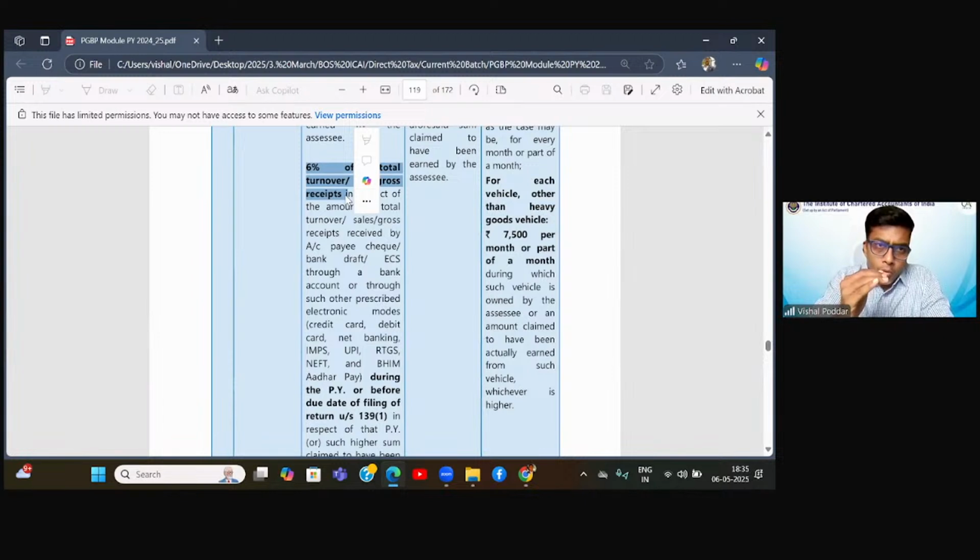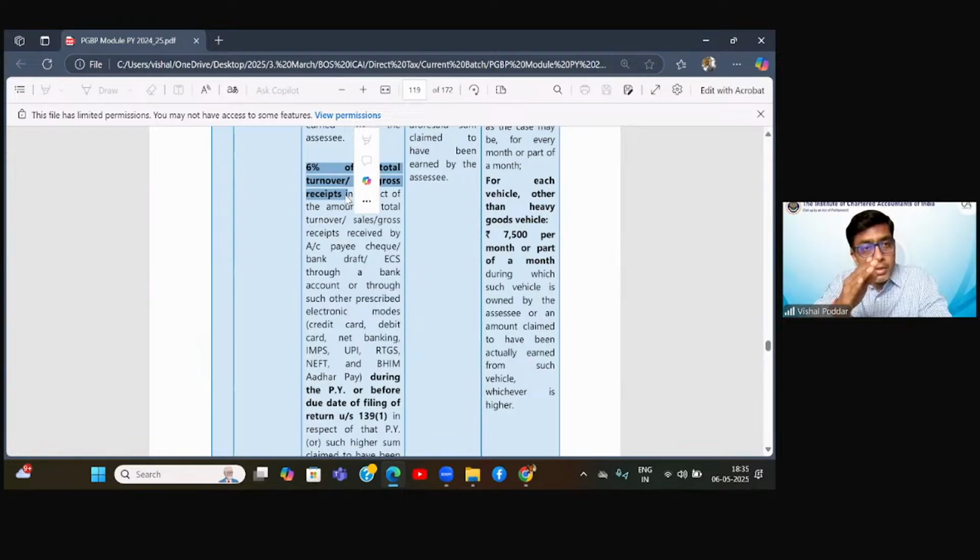Now, firstly, we will check whether I fit in this section 44AD. When will I fit in this section 44AD? When my turnover is within 3 crores, but this 3 crore limit will apply only if 95% or more is by the banking channel or less than 5% is by the cash mechanism.